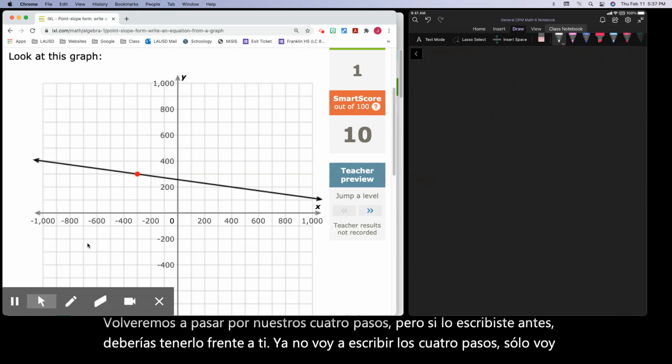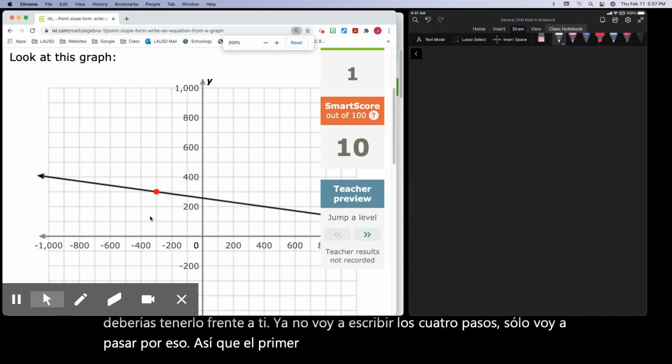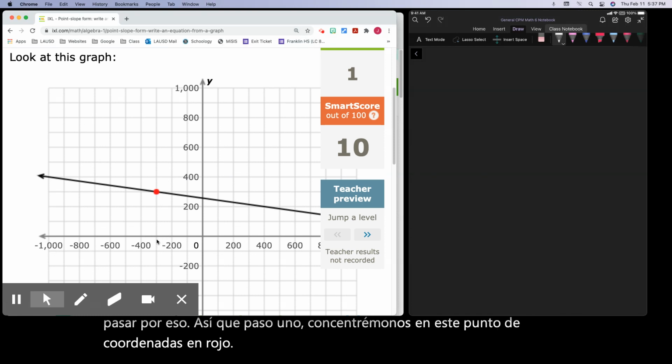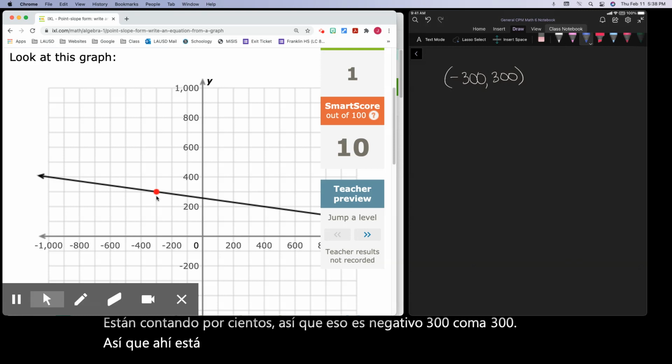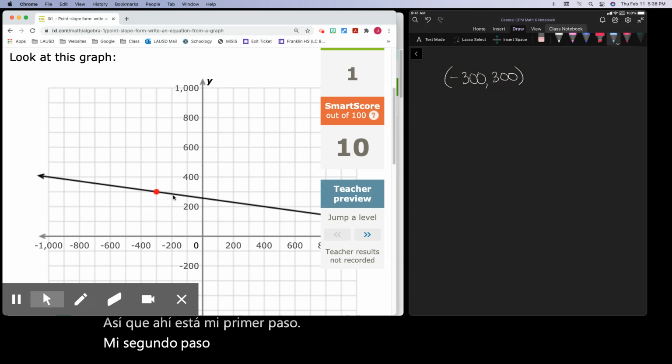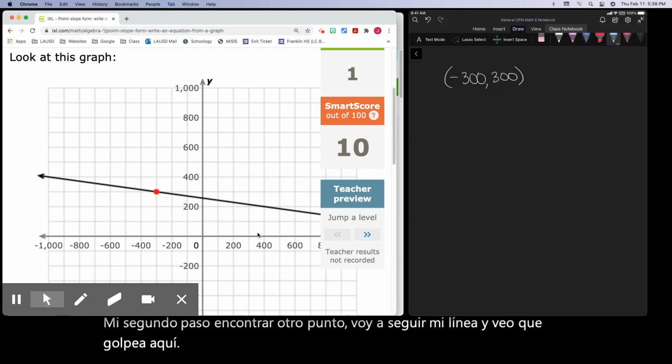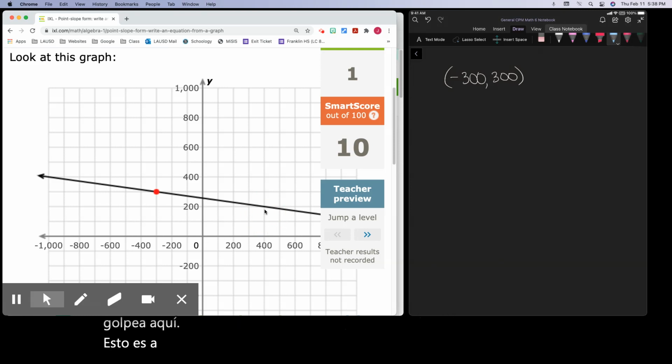So step 1, let us focus in on this coordinate point in red. They're counting by hundreds, so that's negative 300, comma, 300. So there's my first step. My second step, find another point. I'm going to follow my line, and I see it hits right here. This is at 400, comma, 200. So I'm going to go 400, comma, 200. That was our step 2.